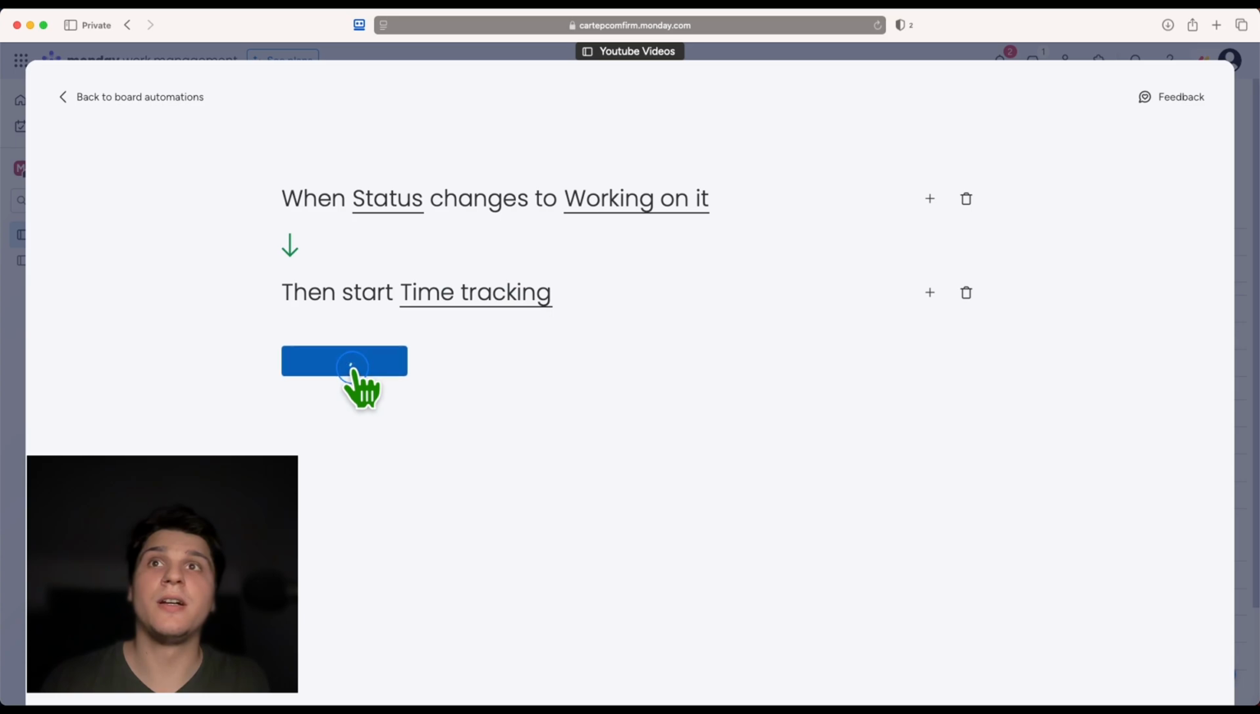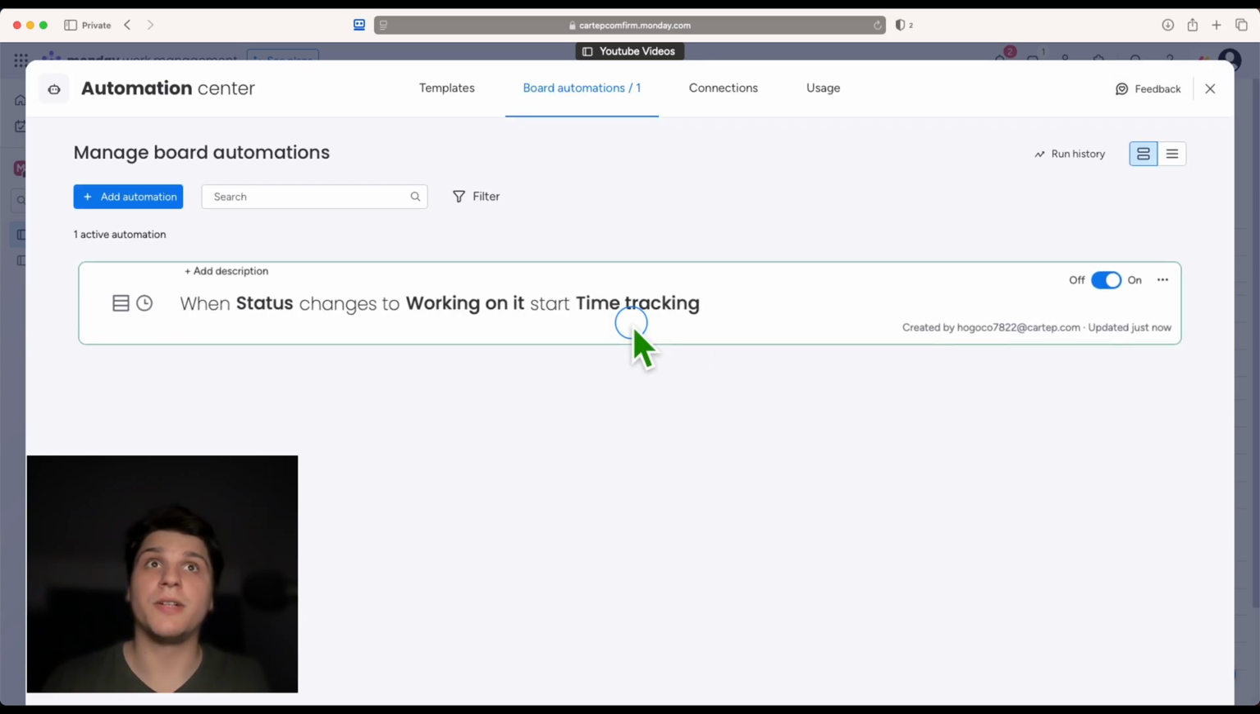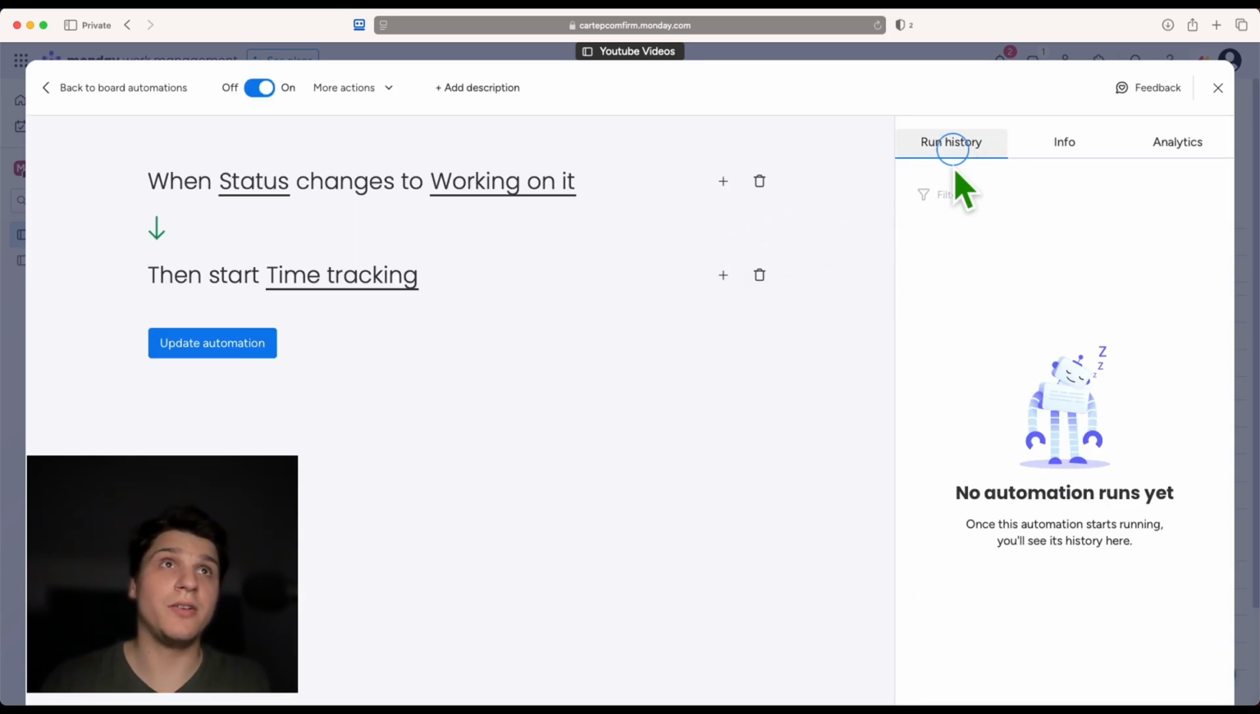By the way, here, I'll click on create automation. By the way, when you click on here, you can see the history, who's doing this and when it started.